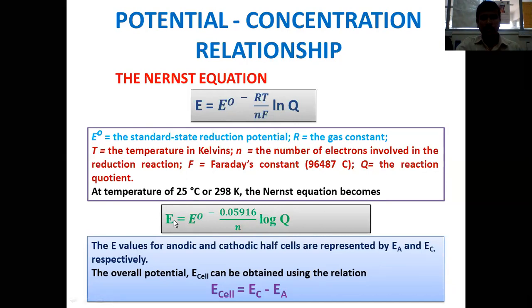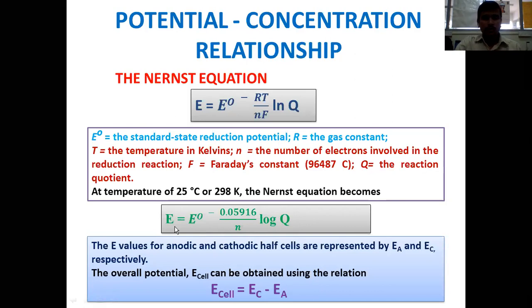So this E value can also be written as E cell, and this E cell is proportional to the concentration of the species which is involved in the reaction. So whatever the electrochemical cell you are going to use, in that electrochemical cell, the analyte must undergo transformation to get converted into product or intermediate. The concentration of product or intermediate can be related with the EMF, or the potential difference, or the electrochemical potential which is generated during the analysis.